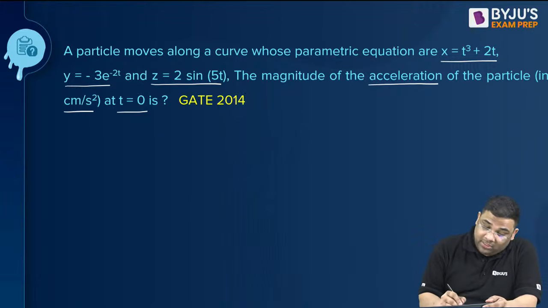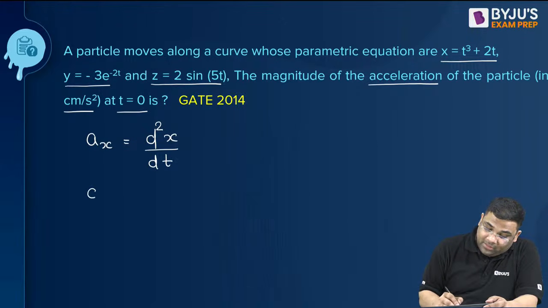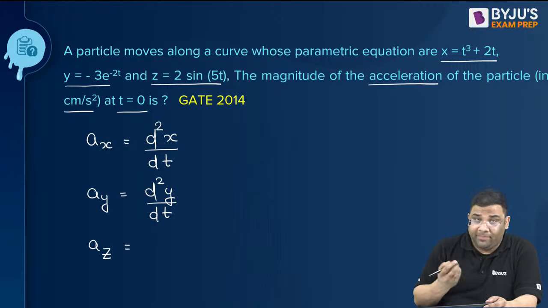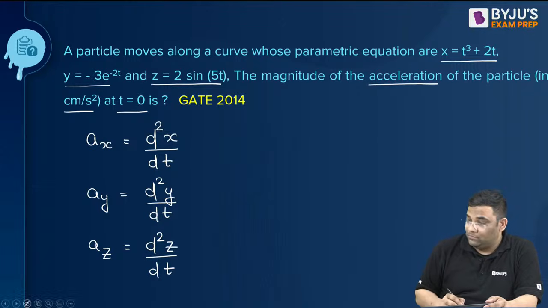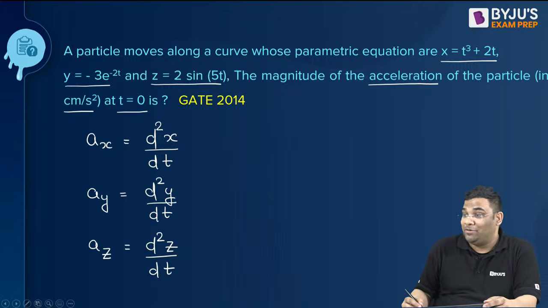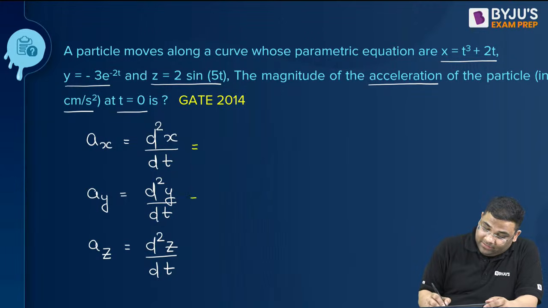So I told you, acceleration in the x component, what is it? I can use the first form of the equation, that is the double derivative of x with respect to time. Then y will be the double derivative of y with respect to time, or t. You are using time as the parameter. Can you find out the answer? Very good. So please tell me the answers.